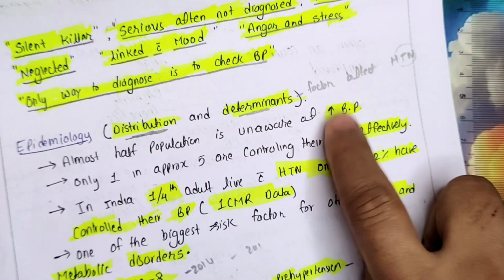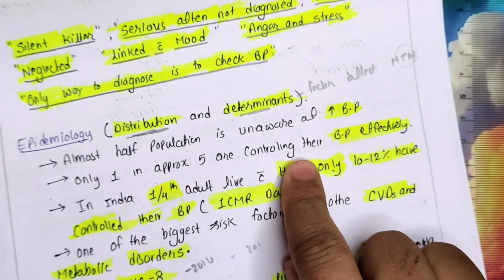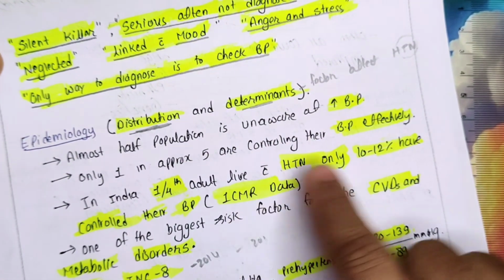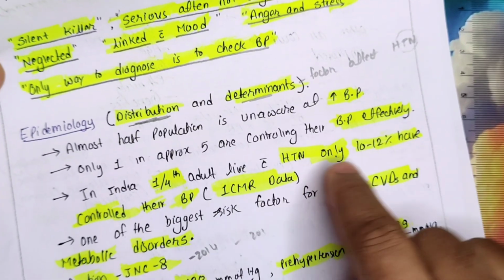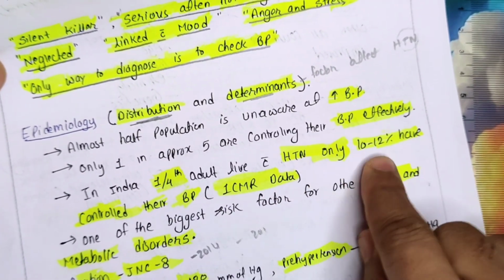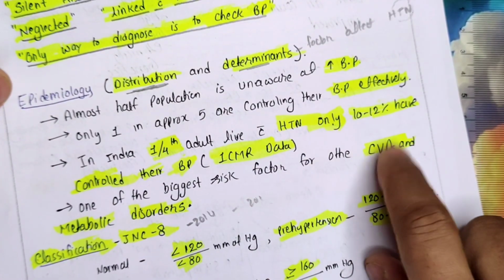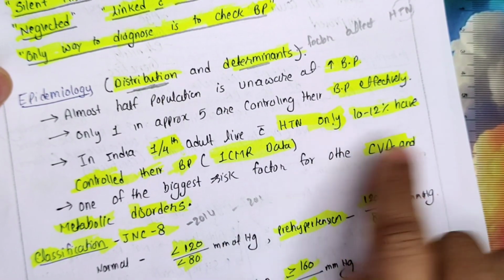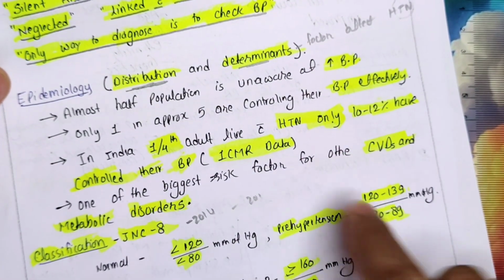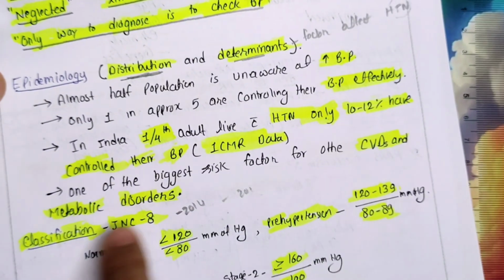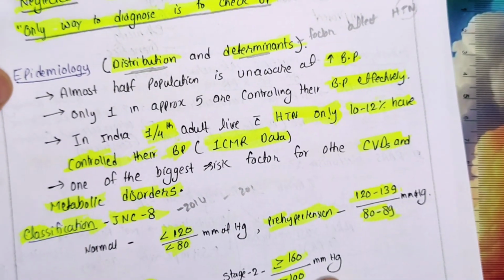Epidemiology, people are there but they are not getting diagnosed. If they are getting diagnosed also, they are not getting proper treatment. And if they are taking treatment also, effective control is not there. Right? It itself is a disorder, but it is a risk factor for other disorders also, other cardiac conditions, other chronic conditions also. How can we classify it? We can classify it based on the JNC 8 classification. Then what are the risk factors?